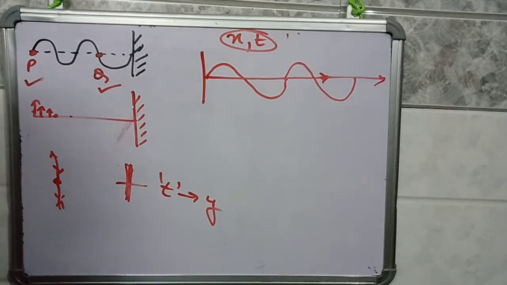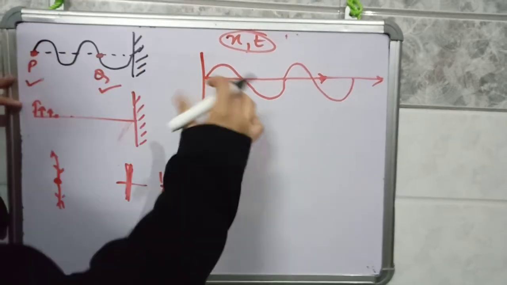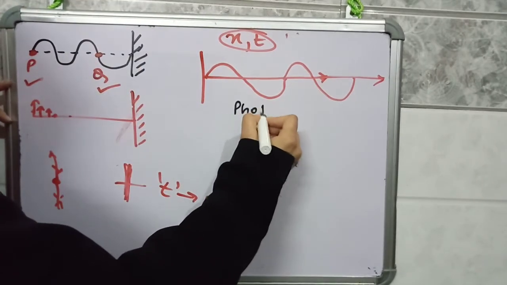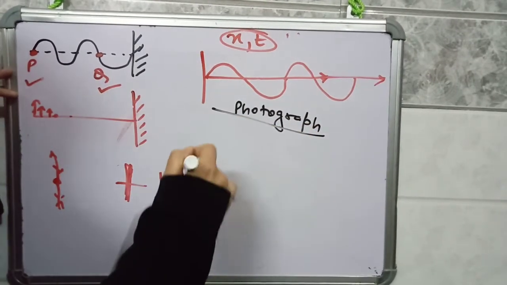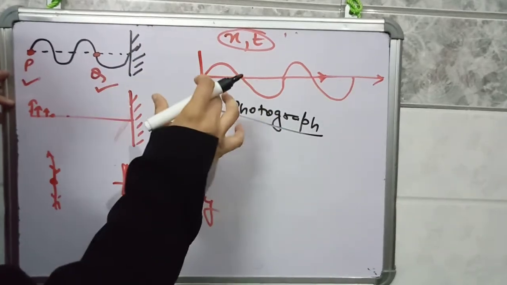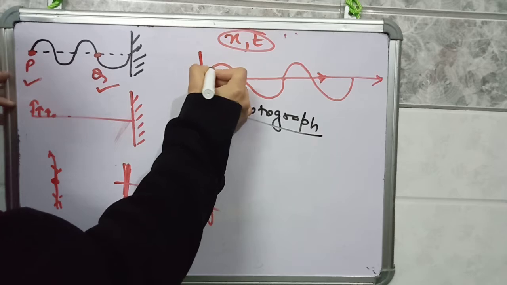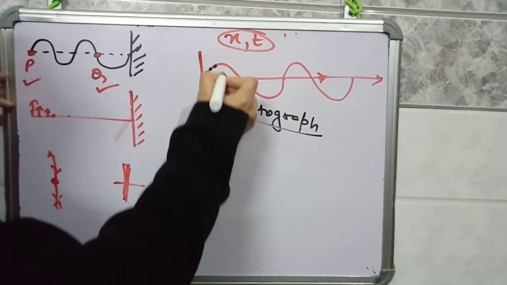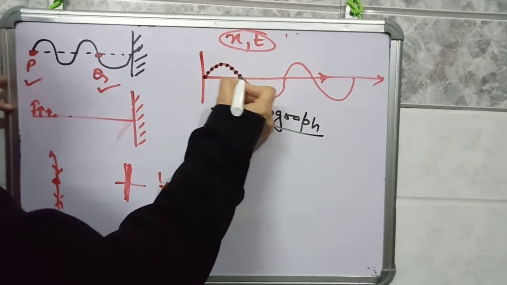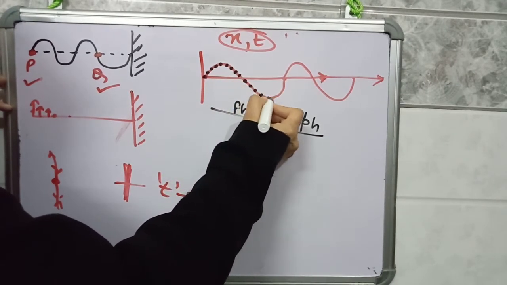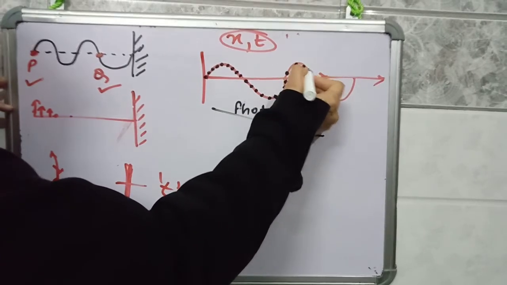When the photograph was clicked, this particle was at this position, the next particle was at this position, the next at this position, and so on. There are so many particles at different positions, and hence they were making a wave.